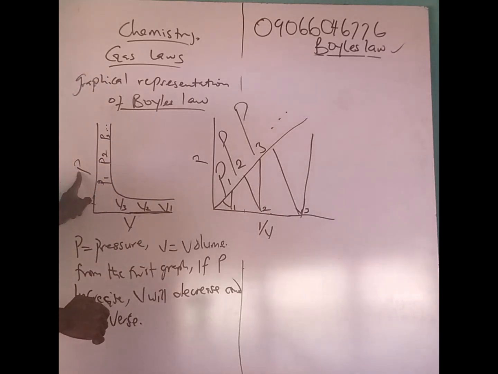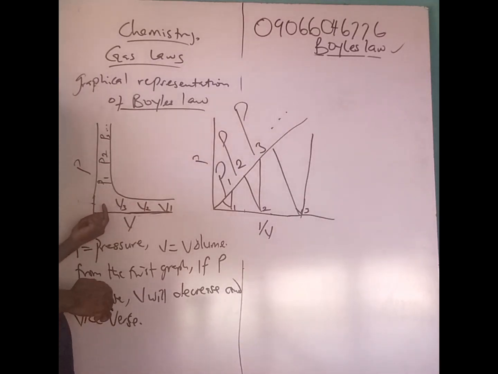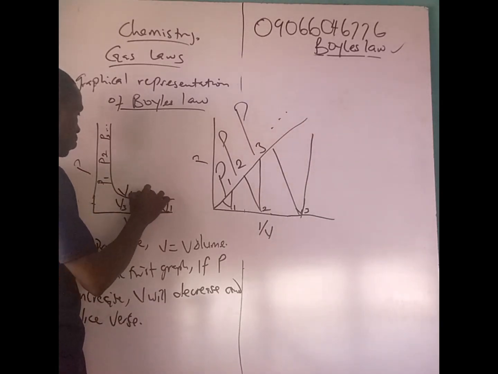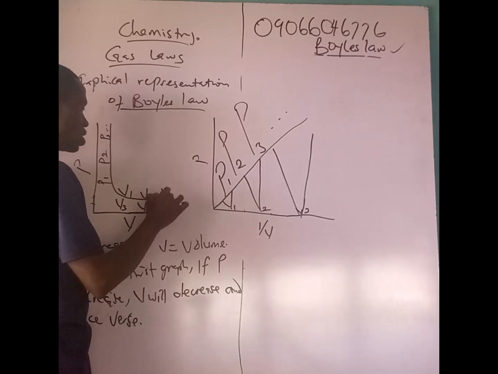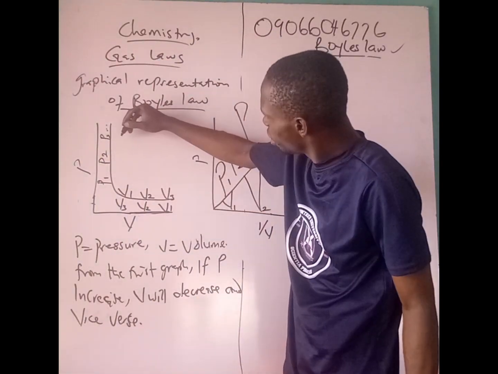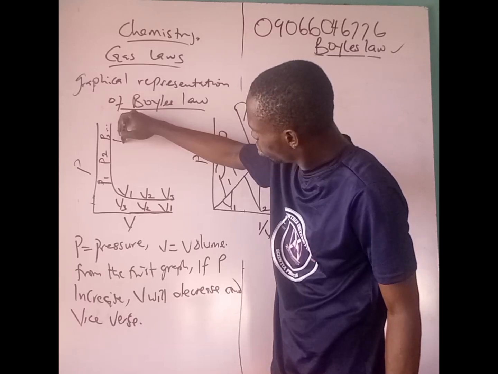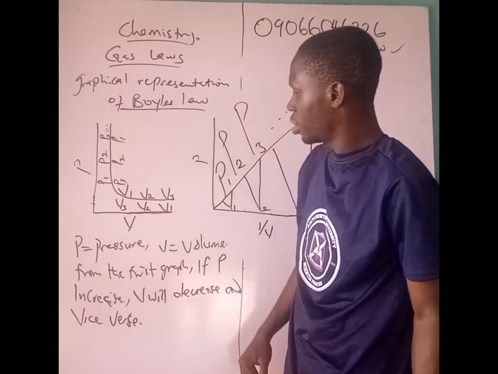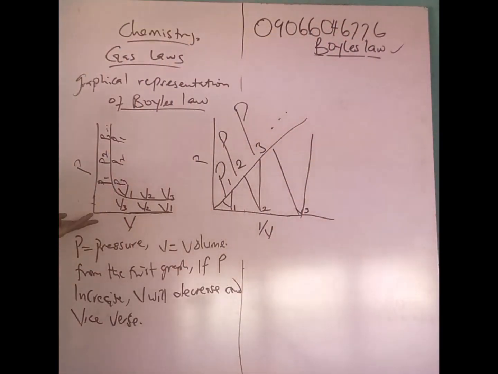But when you are plotting pressure against volume, it is inverse. With an increase in the pressure, the volume will decrease. Then if the volume increases, you have V1, V2, V3, then your pressure will be P1, P2, P3. I hope you understand this graph very well. If this increases, this decreases. Pressure increases, volume decreases. Volume increases, pressure decreases.